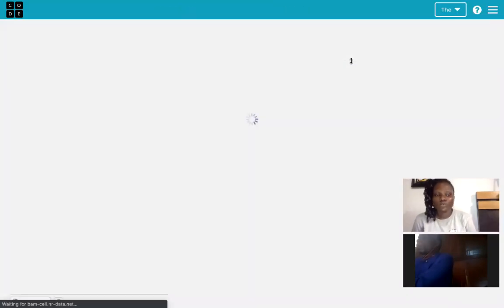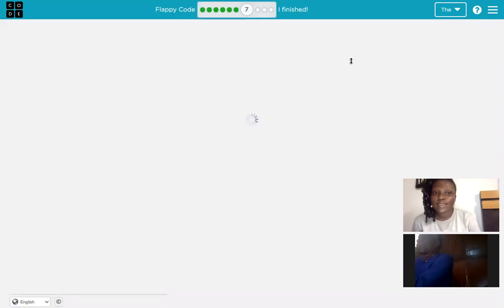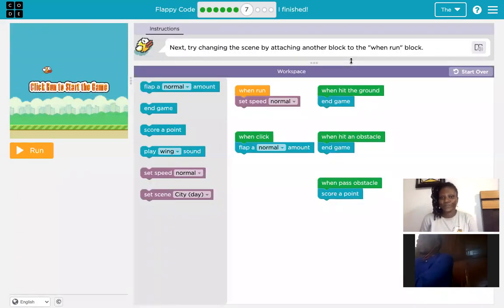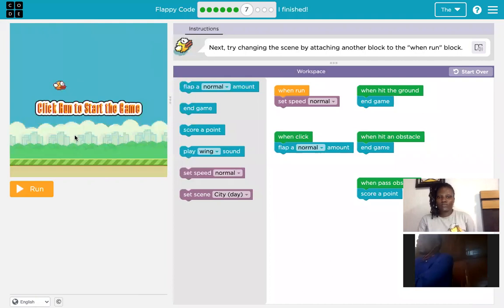Now, moving on to puzzle 7, okay? So it says here, try changing the scene by attaching another block to the when run. So what does scene mean? Okay, the background of your game, right? So they want us to change the background of our game.